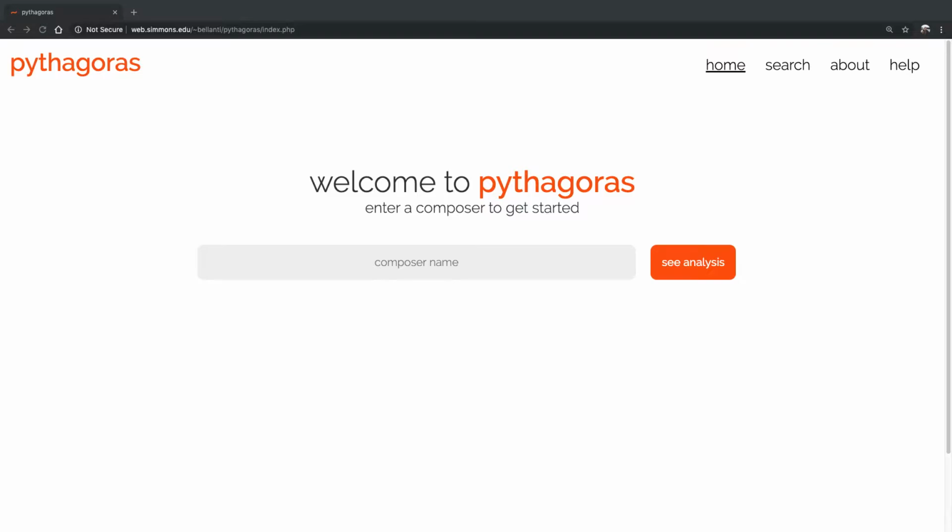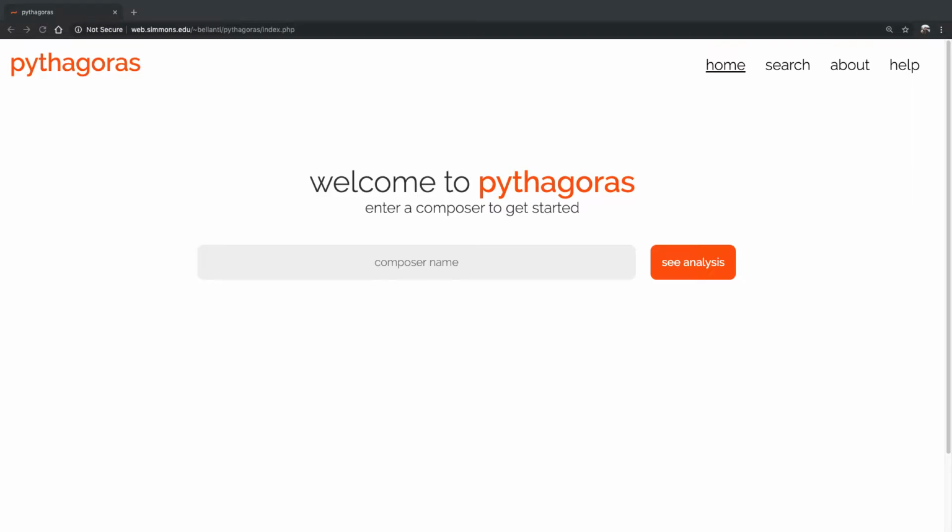The name, as a side note, just comes from the Greek thinker, Pythagoras. He had a heavy influence on a lot of different fields, including philosophy and mathematics and music. So he was specifically interested in patterns and proportions. So the name Pythagoras seemed like a good fit for this kind of undertaking.